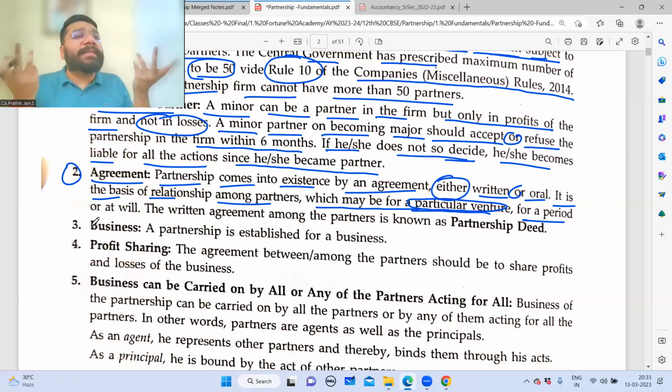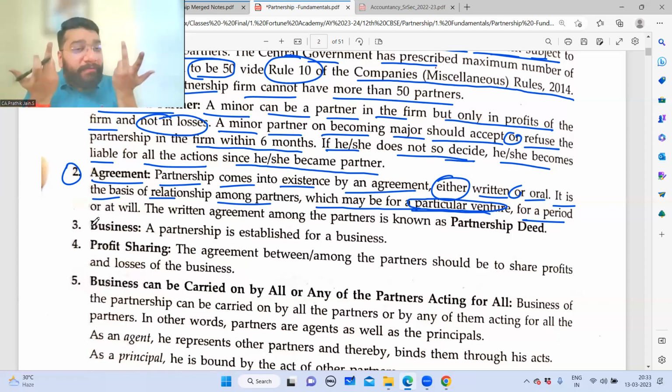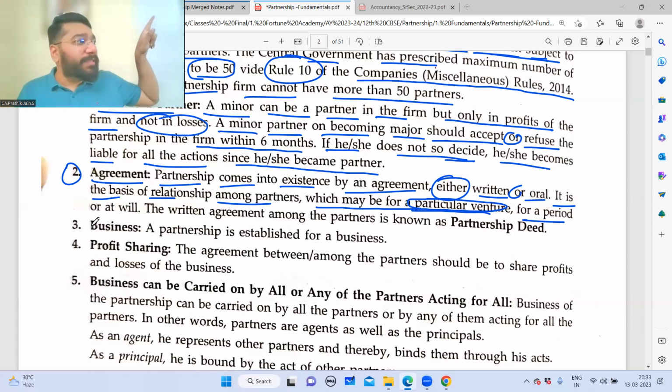In some business, there is nothing specific. For example, I want to start FFLA and all of you are coming as a partner. So here, what is that particular venture? When will we accomplish that venture? Because this is not that kind of business model. This will go on forever. Unlike that construction business, where the venture is accomplished upon selling the last apartment. Like that here, in the tuition business or coaching business, will that particular point come?